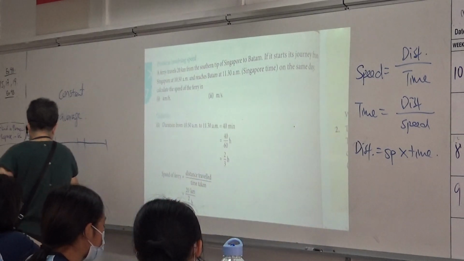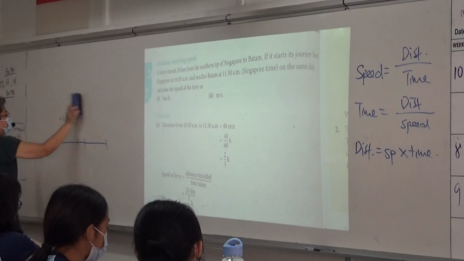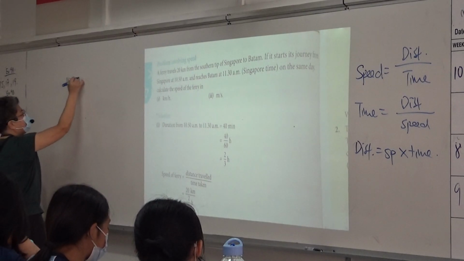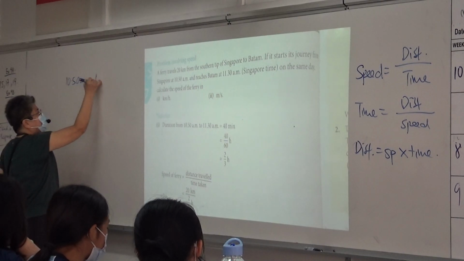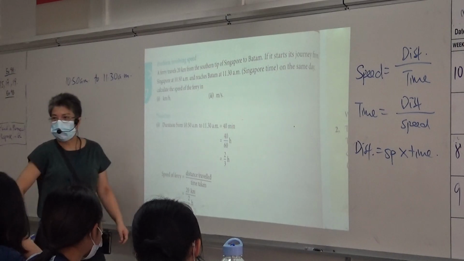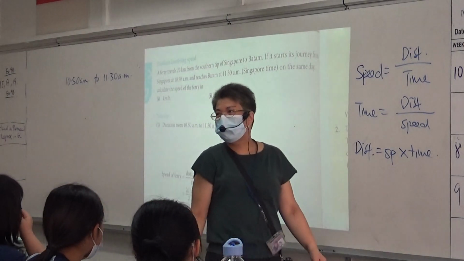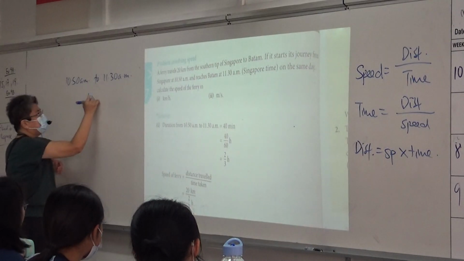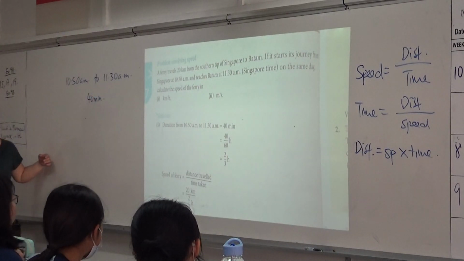Now I just want to know, from 10:50 to 11:30, how many minutes? 40 minutes. Correct.